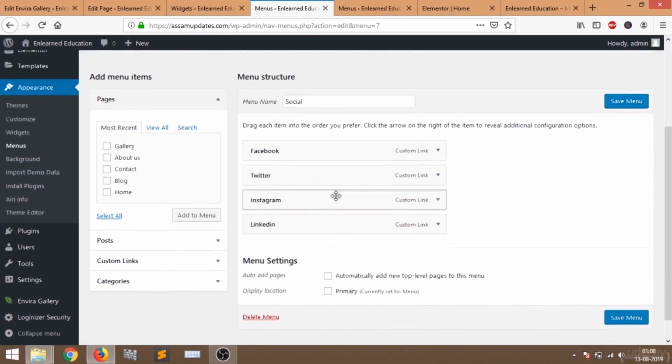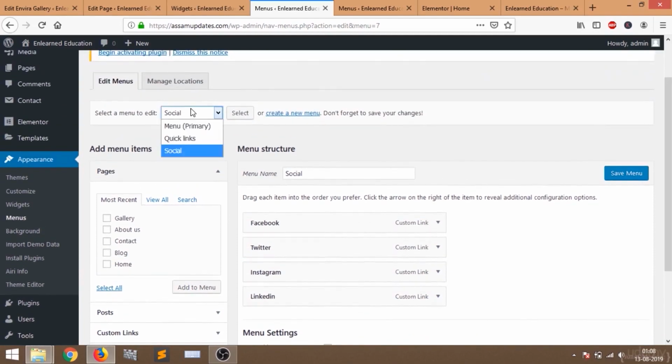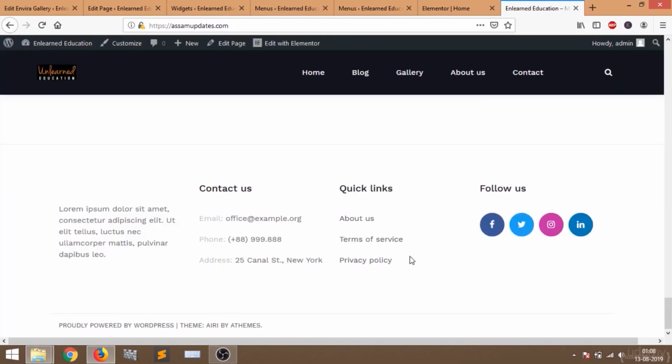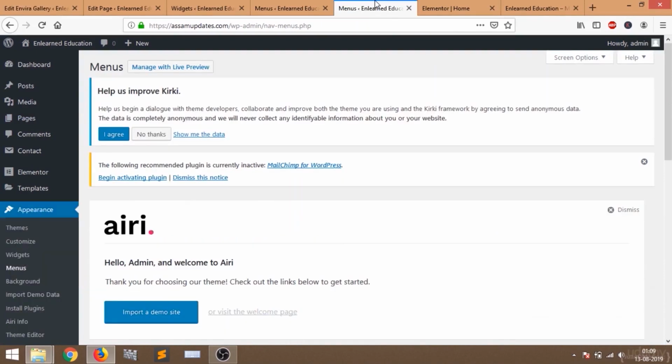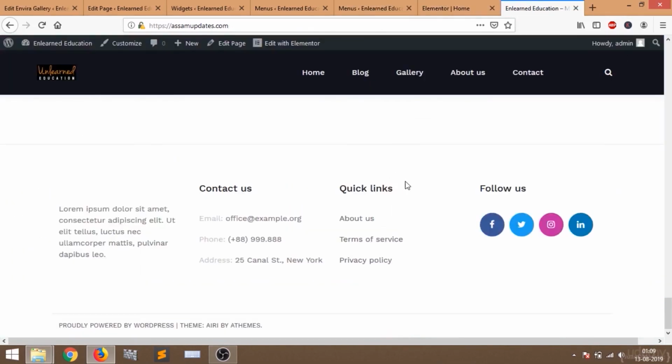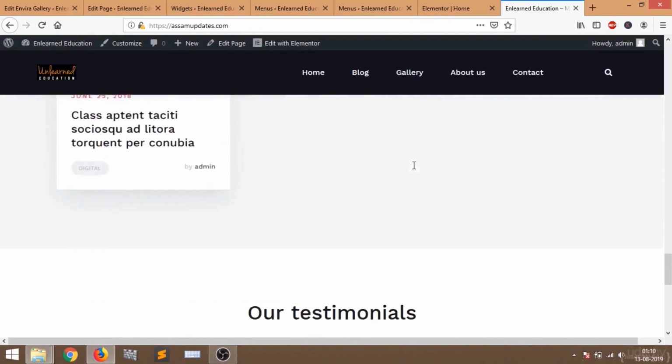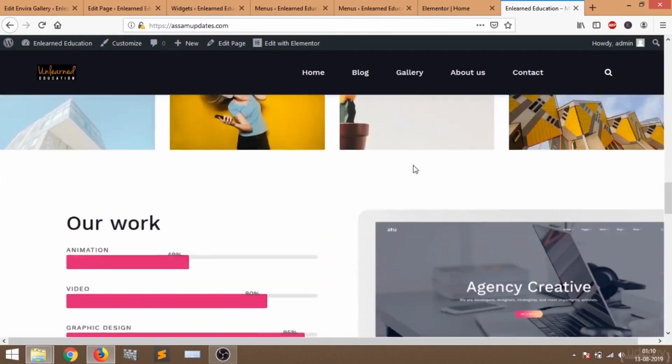So just like that you can edit all the menus. I'm not going to change anything here, but I have shown you how to edit the quick links and the followers. If you want to add more pages here, just go to the dashboard, add some pages and edit those pages, and you can make as many menus as you want and add them in your footer section. So I have shown you how to edit all the sections on the home page.